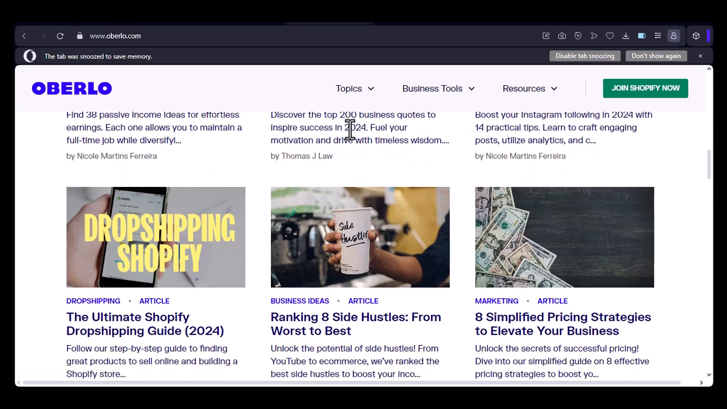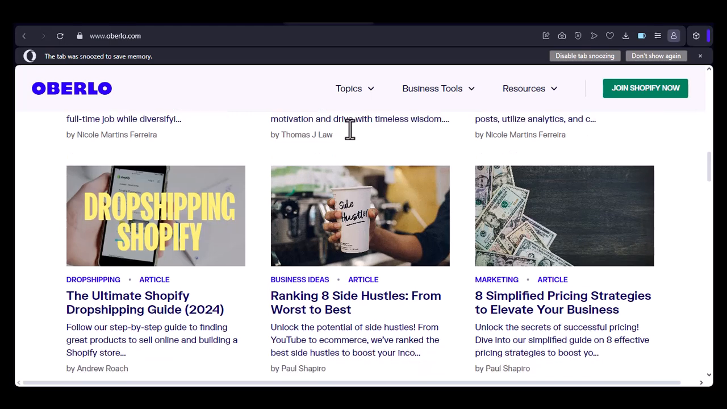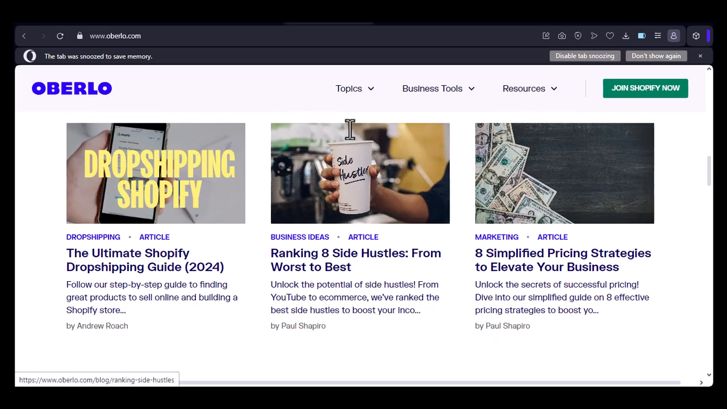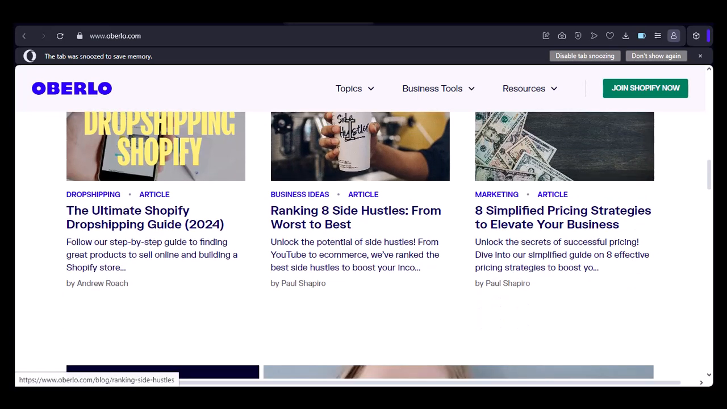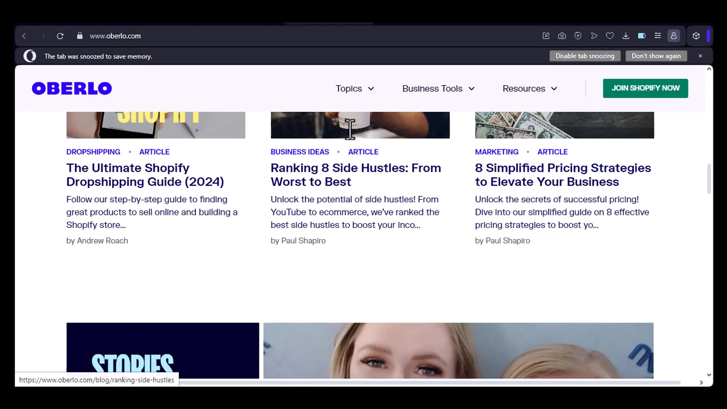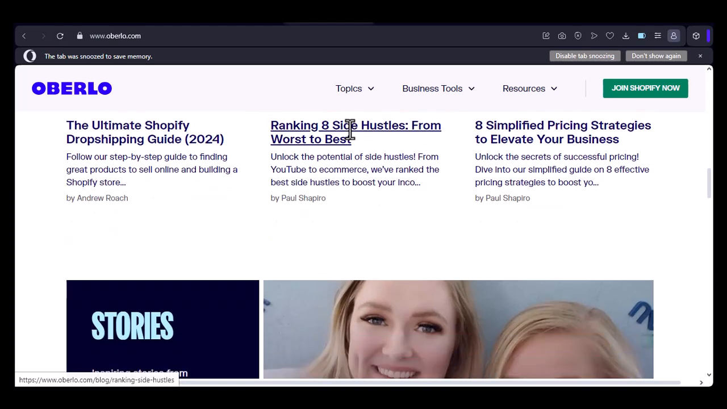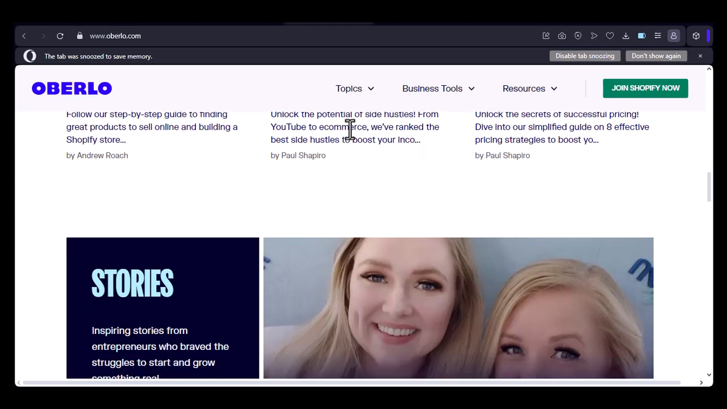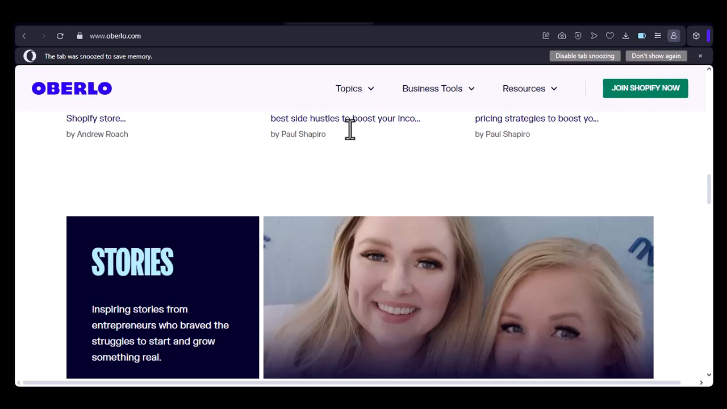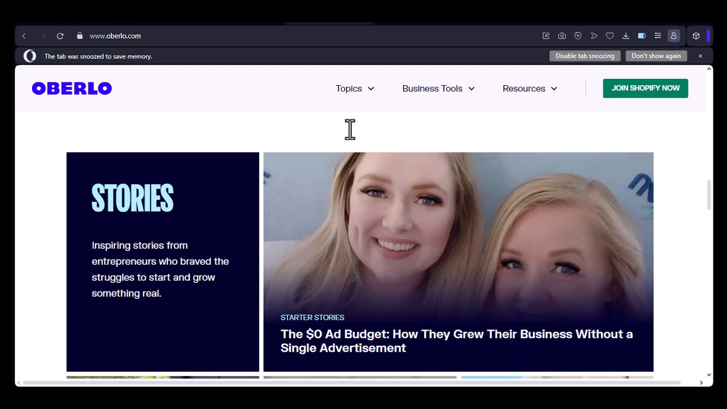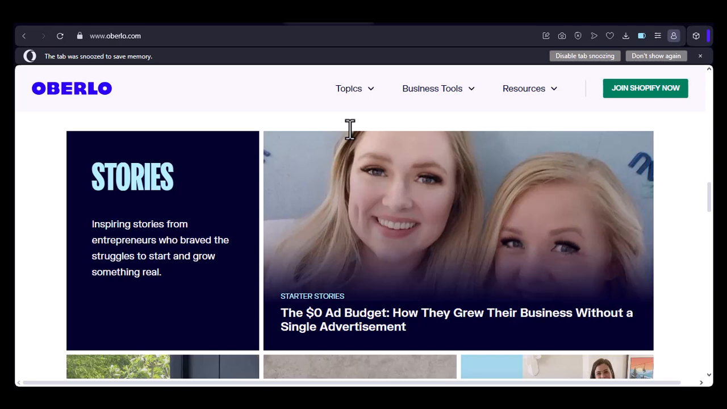Oberlo, your product sourcing solution. Oberlo, on the other hand, is primarily a product sourcing tool. It connects you to suppliers on AliExpress, allowing you to easily find and import products into your Shopify store. Key features: product search and filtering, supplier ratings and reviews, order fulfillment and tracking, pricing and profit margin calculations, dropshipping automation. Benefits: wide range of products to choose from, simplified dropshipping process, cost-effective, time-saving, integrates seamlessly with Shopify.